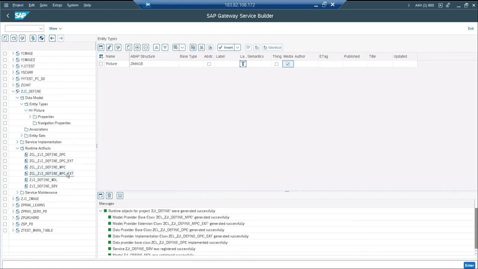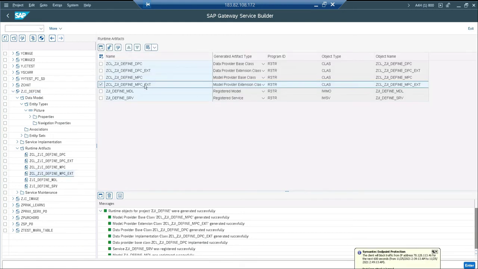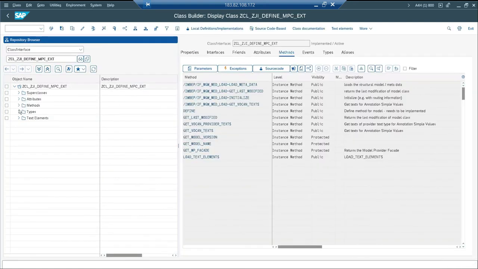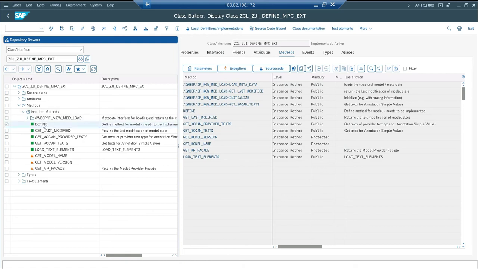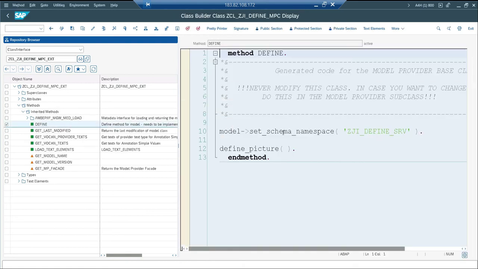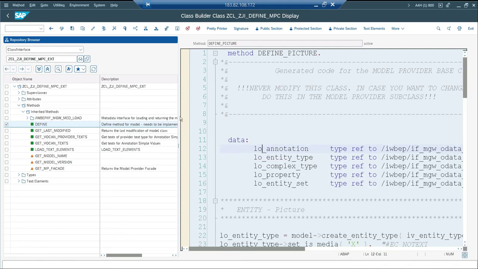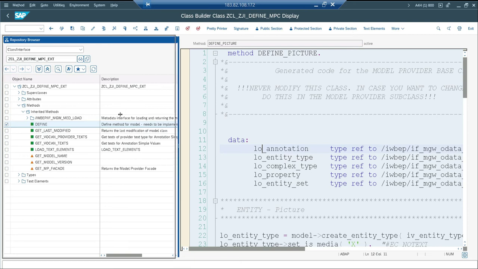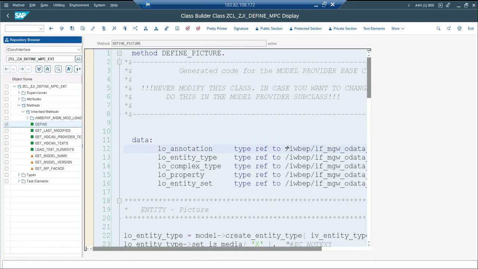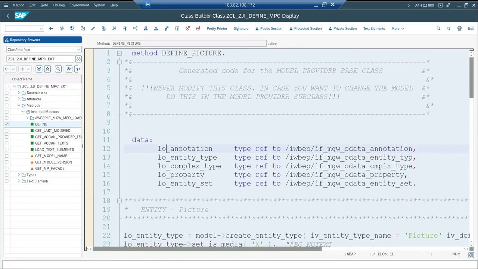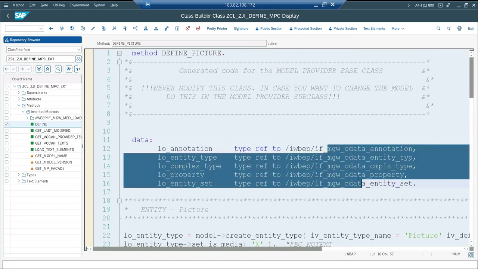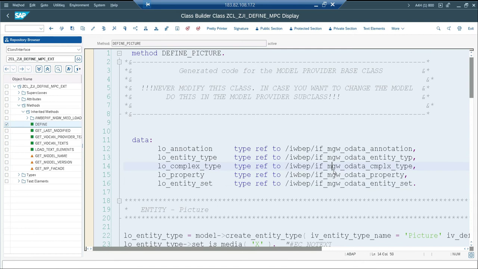So let me go to runtime artifacts. It's going to be the MPC extension. I'll show you the define method, how it got generated. Go to methods, inherited methods, define. I'm in the MPC extension class. So this is the name which I have given, my namespace. Okay, and then define picture. So just double click. These are the names taken from whatever I have given in my project. So these are some declarations. We are going to make use of this in my redefine option as well.